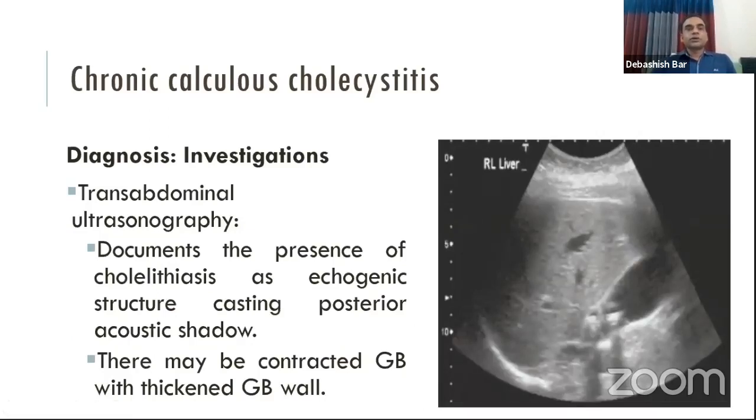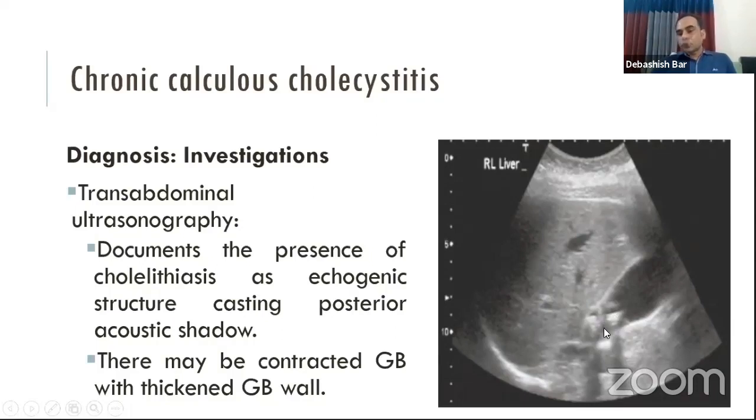The diagnosis of chronic calculous cholecystitis is mainly by ultrasonography, that is transabdominal ultrasonography of the hepatobiliary system and pancreas. And ultrasonography will document a stone within the gallbladder, and the report will say that there is a bright echogenic structure within the lumen of the gallbladder, casting a posterior acoustic shadow.